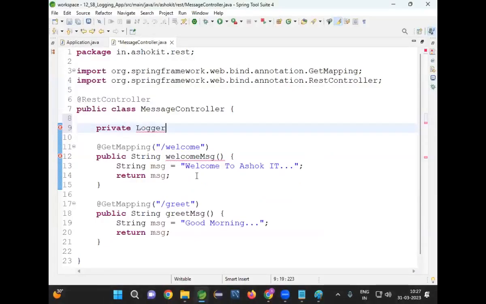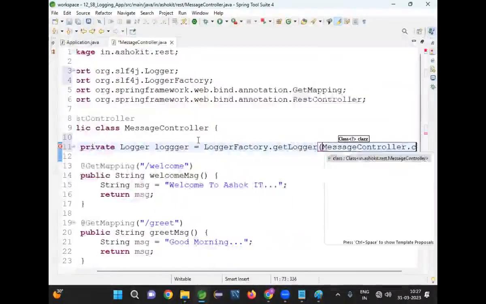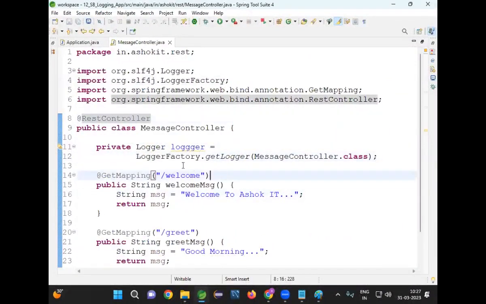Now, to create the logger object, I'm using a concept called LoggerFactory.getLogger.